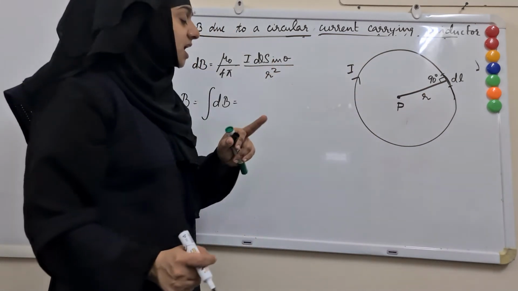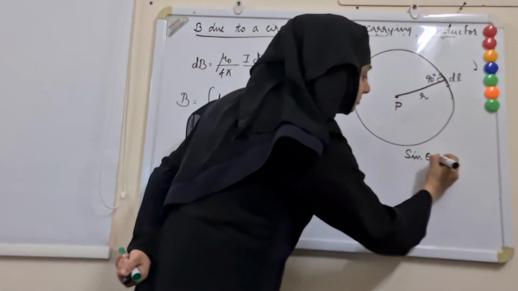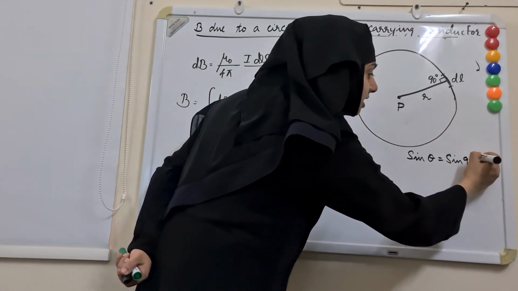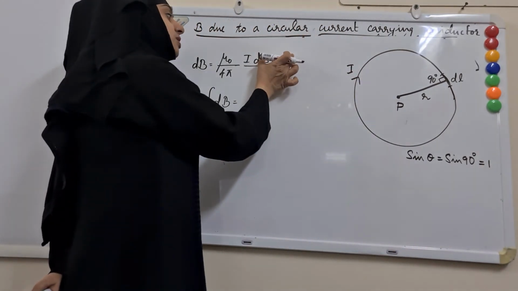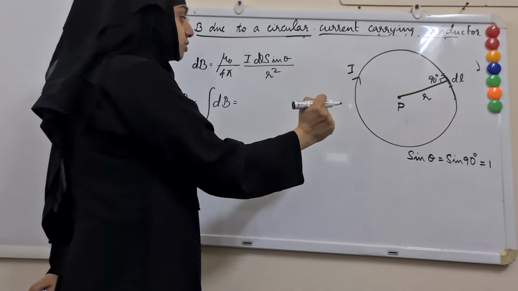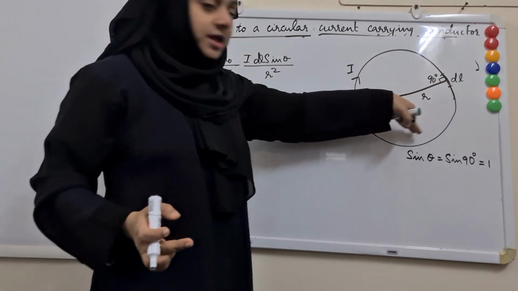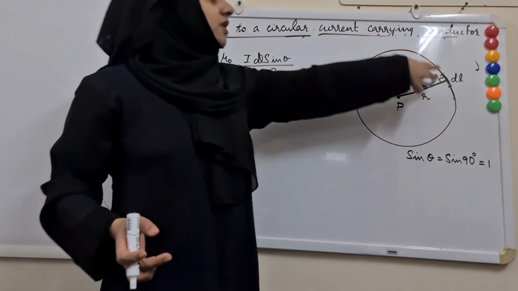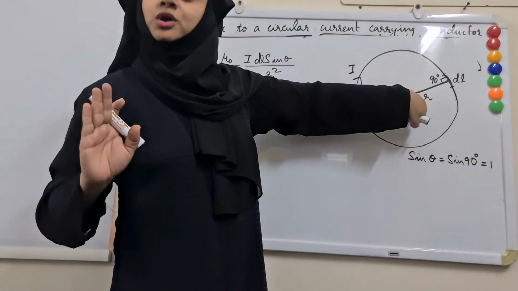We have here sine theta. What is sine theta? That is equal to sine 90 in this case. And what is sine 90? 1. So this quantity will become 1, which is a constant. And will the radius change as we change the length? As the length goes from 0 to the full value, will the radius change? No. So the radius is also a constant.